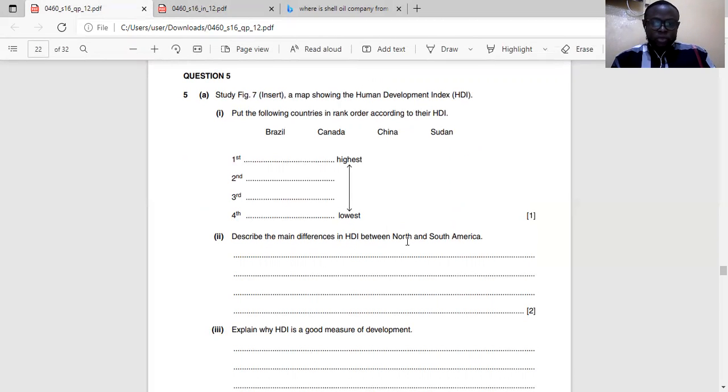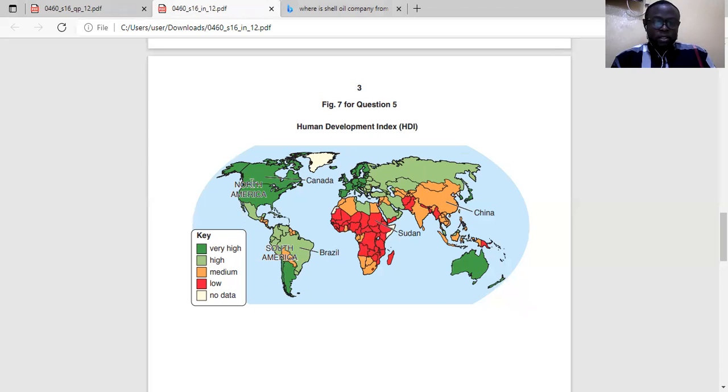Describe the main differences between HDI of North America and South America. North America is comprised of Canada, US, Mexico. So in North America, most of them are very high: 3 countries and 2 are very high.